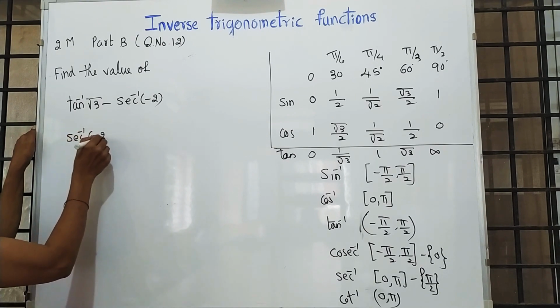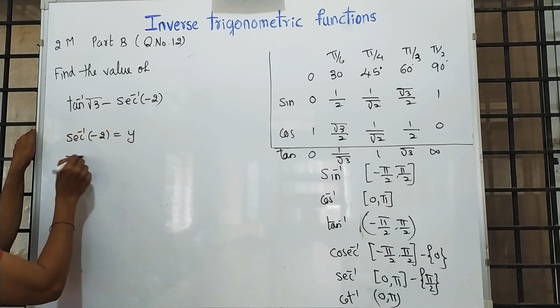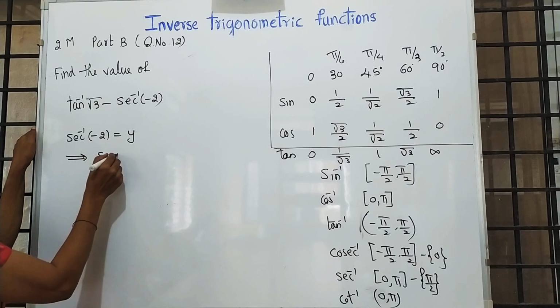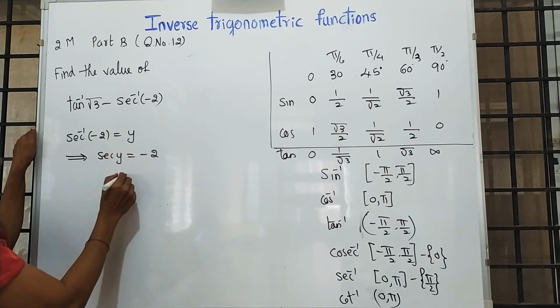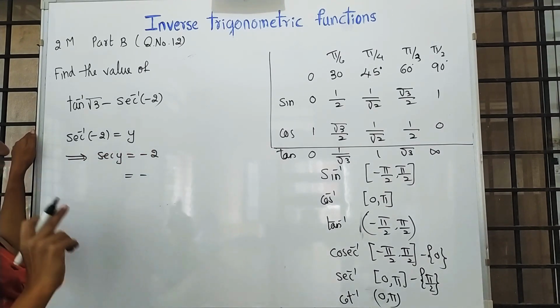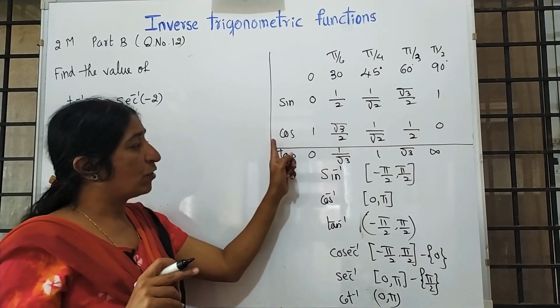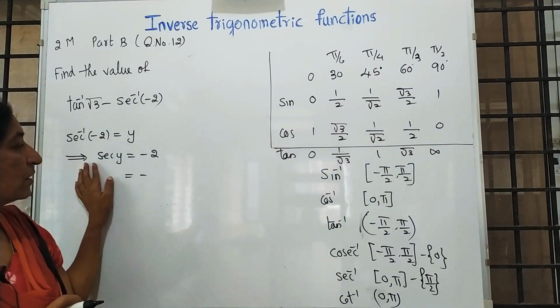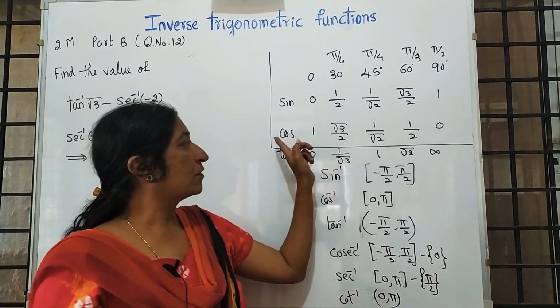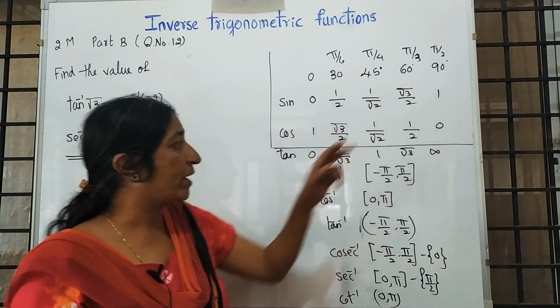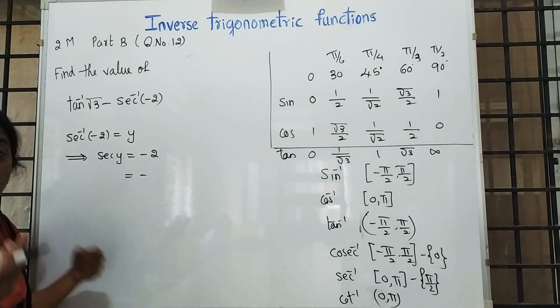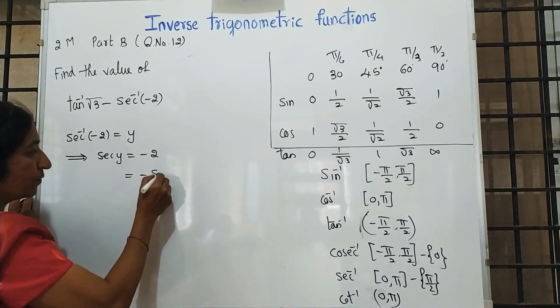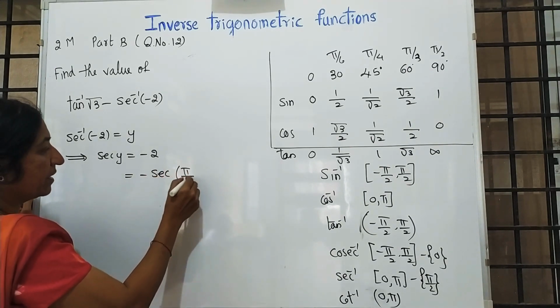Sec inverse of minus 2 is y, implies sec y is equal to minus 2. Keep minus as it is. For what value of cos is it 1 by 2? Because sec is a reciprocal of cos. That means we have to refer this. Cos 60 degrees is 1 by 2. That implies sec 60 degrees is 2. 60 degrees is pi by 3.